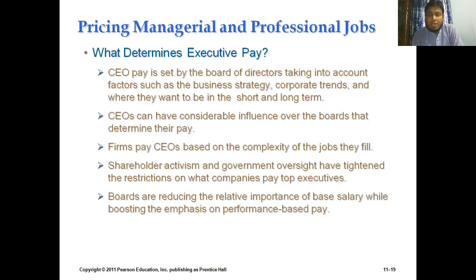So this particular slide will give us a sense of why this is required, why we need to concentrate on the top level management's particular pay packages. Yes, we need to concentrate on them because they have a very considerable influence over the board of directors, and they will always have to deal with complex sorts of activities.